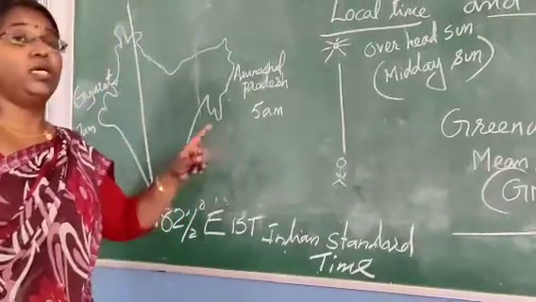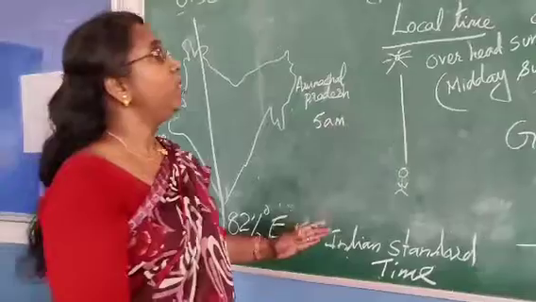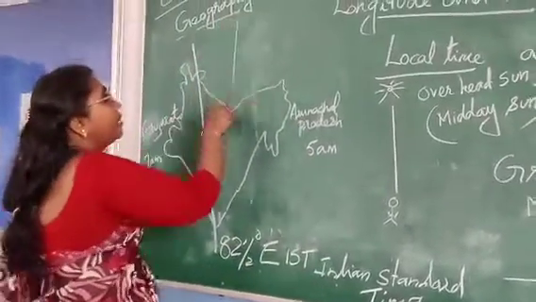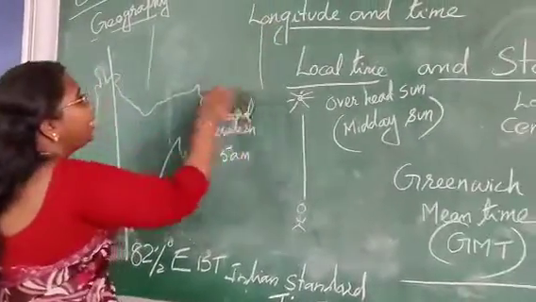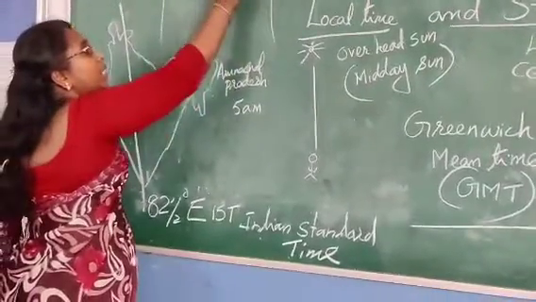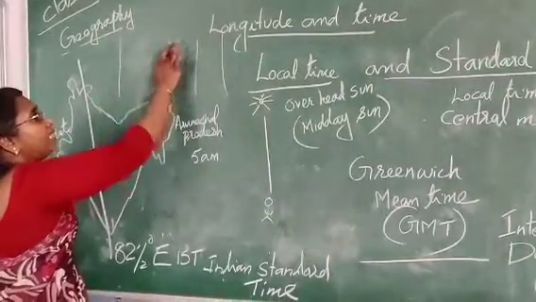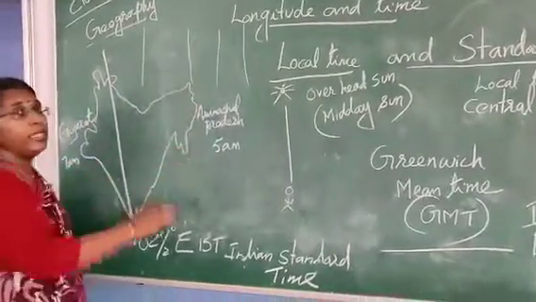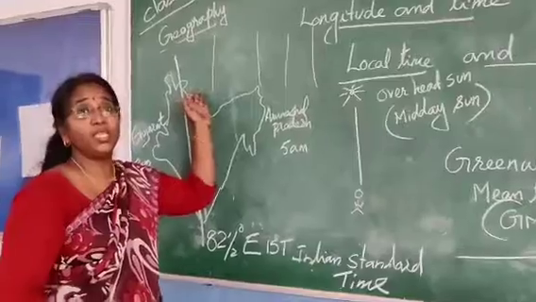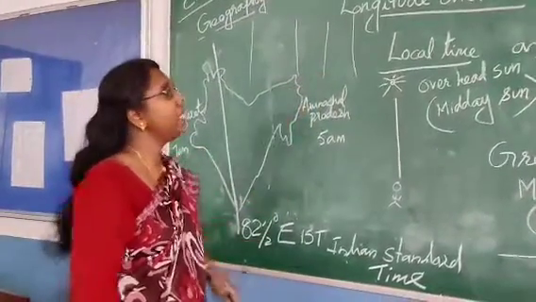Some countries like Russia and Canada have a vast longitudinal extension. Suppose a person crosses from here to here. Sometimes it may be afternoon here, sometimes it may be evening here. In one country itself, this much time variation would create a lot of confusion and is not practical.